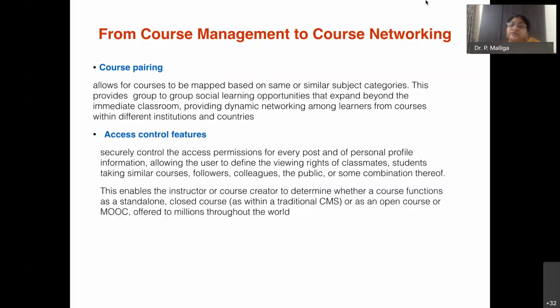The next point is course pairing. This allows courses to be mapped based on the same or similar subject categories. This provides group-to-group social learning opportunities that expand beyond the immediate classroom, providing dynamic networking among learners from courses within different institutions and countries. If it is open to the public, anybody can join that course.